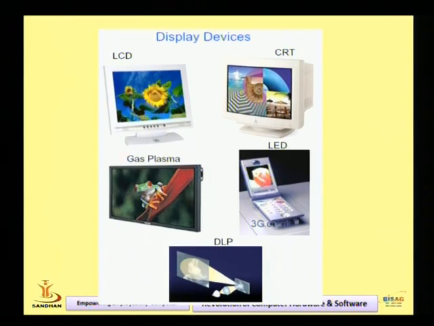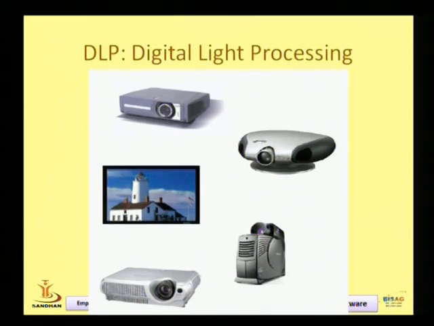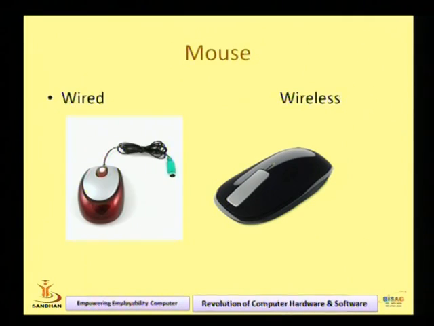So the monitor is also a hardware part of computers, right? These are the projectors. See, a number of projectors are there. As per the technology invented, different projectors are available in the market. Nowadays you can buy this kind of projector for up to 10,000 rupees only, and they have good resolution and good performance, right? There is no need to purchase a monitor directly, you can buy a projector. So these are hardware components, right?